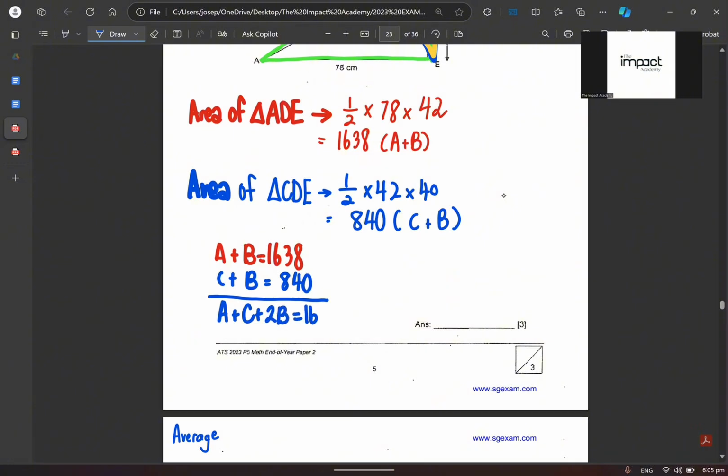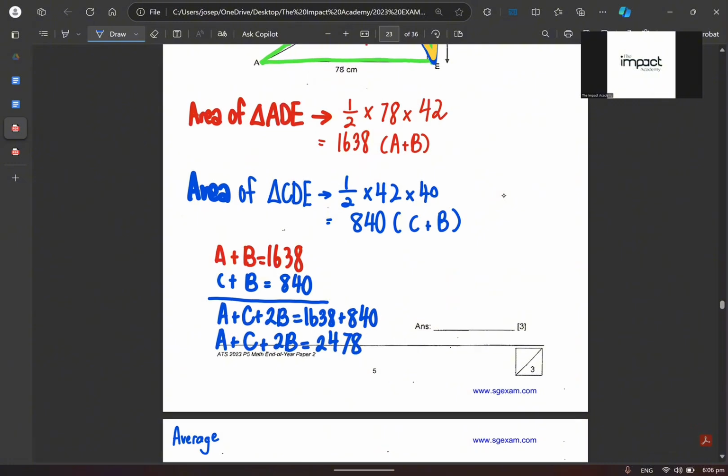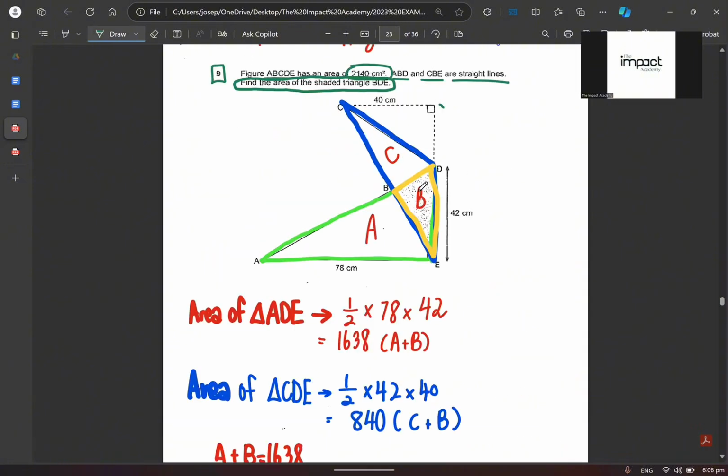So 1638 plus 840. One more time. A plus C plus 2B equals 1638 plus 840. We get 2478. Can you understand? And what do we want? We just want B. What is the value of B?